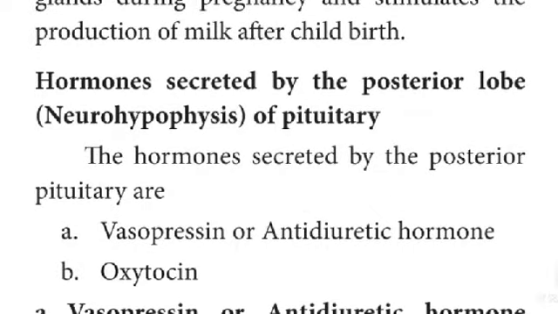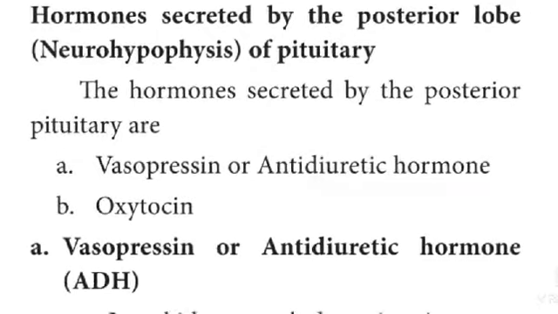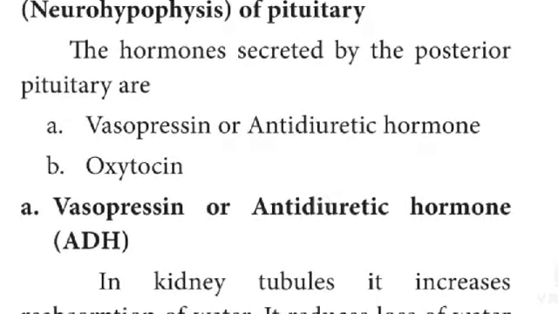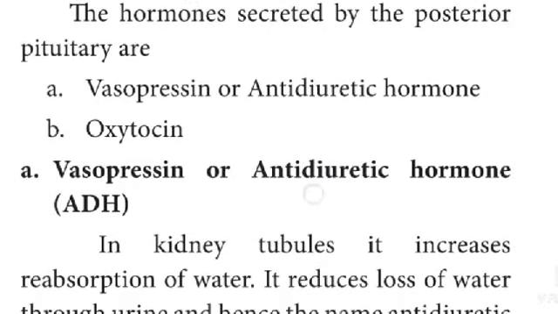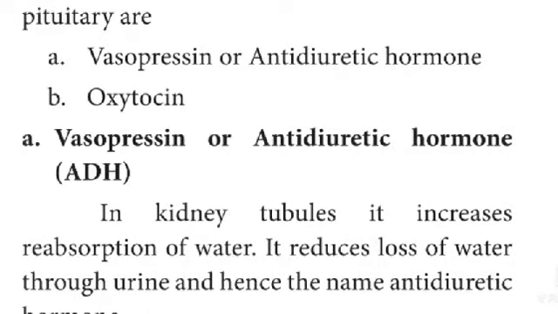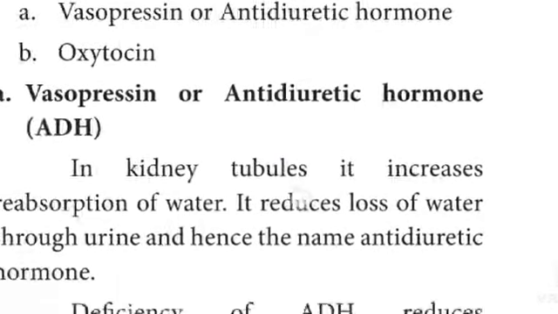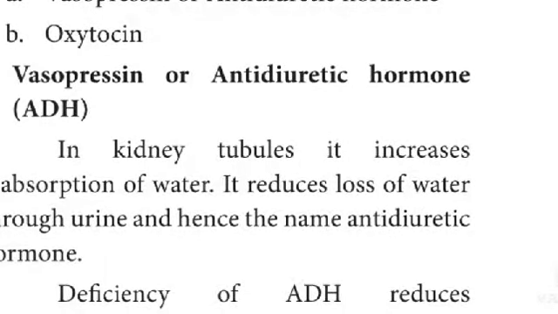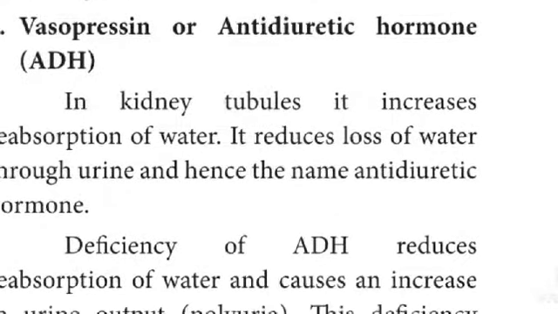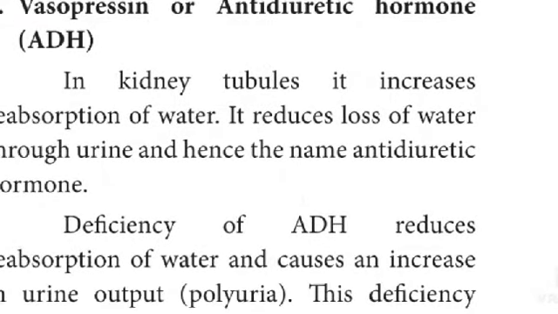Hormones secreted by the posterior lobe, neurohypophysis, of the pituitary. The hormones secreted by the posterior pituitary are vasopressin or antidiuretic hormone, and oxytocin. Vasopressin, or antidiuretic hormone, acts on the kidney tubules.